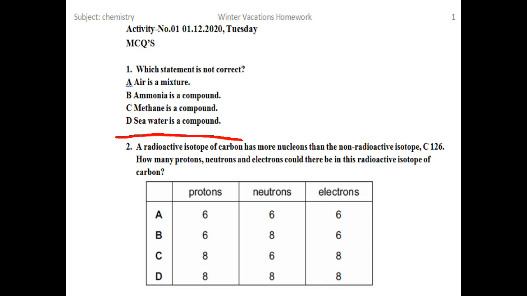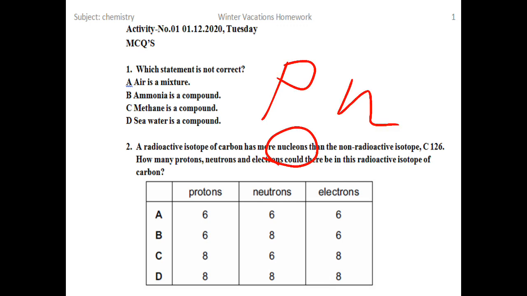Number 2. A radioactive isotope of carbon has more nucleons. Nucleon means the number of particles present in the nucleus. And you tell me how many particles are present in the nucleus? They are protons and neutrons. So we see the radioactive isotope of carbon has more nucleons than the non-radioactive isotope.